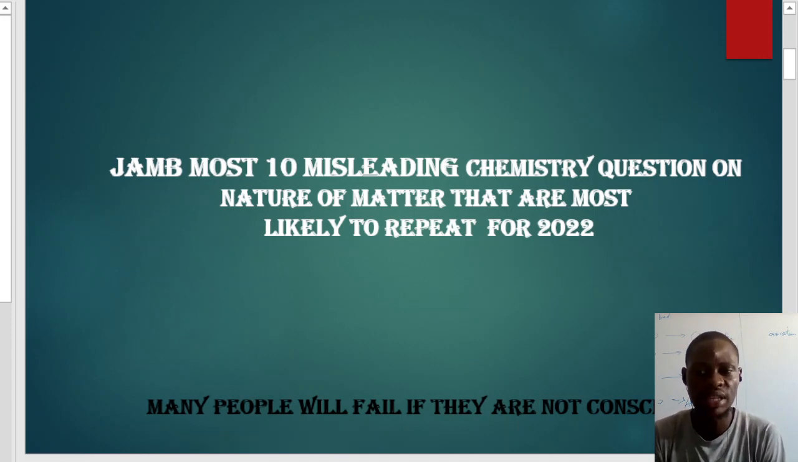Now, on a yearly basis, we believe that JAMB sets some questions that twist the brain of the students. They say there are some questions in which they have like 2 to 3 answers, but many students do not know how to choose. They intend to choose the right answer, but in the long run, they choose the wrong answer.